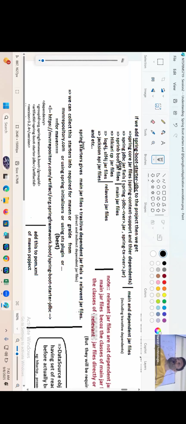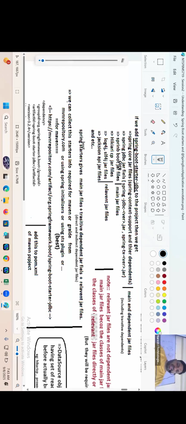What is missing in a normal project, guys? Normal jar file, relevant will not come. No rocket science, just relevant jars also coming. So far, what happened? Directly, indirectly, dependents come, main jar file comes. Some relevant also will come to make our life more simplified, nothing else.